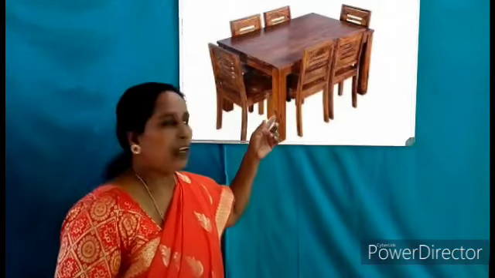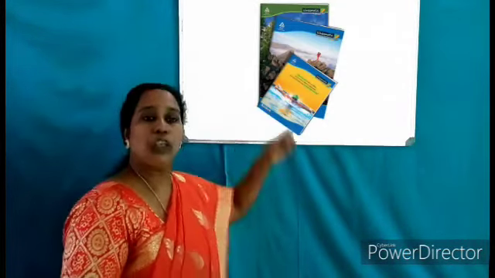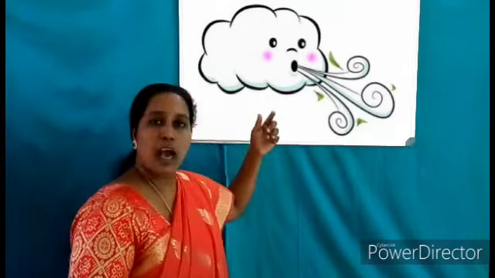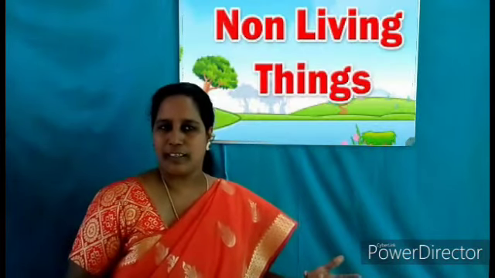Once again, man-made things such as houses, tables, books, shoes, bags, etc. And natural things like wind, sun, moon, stones are the few examples of non-living things.